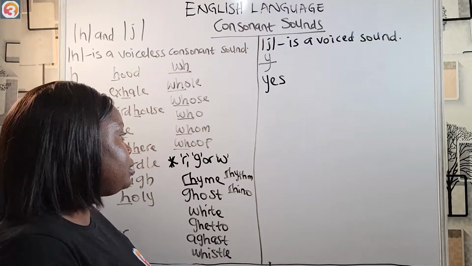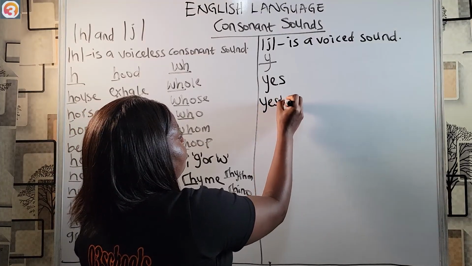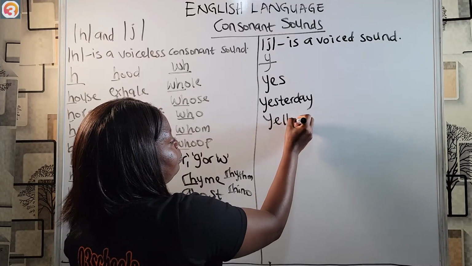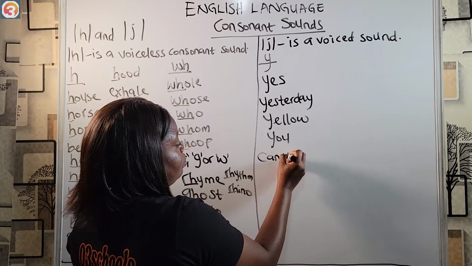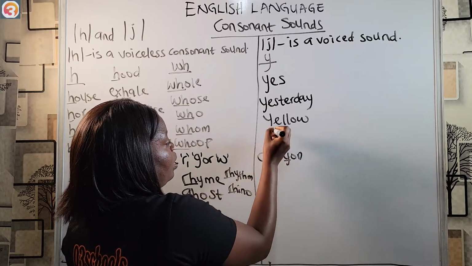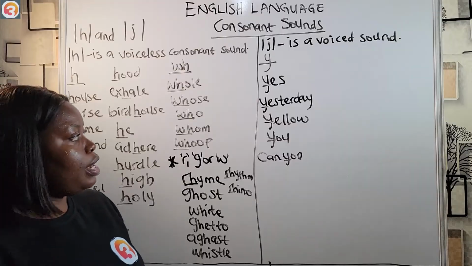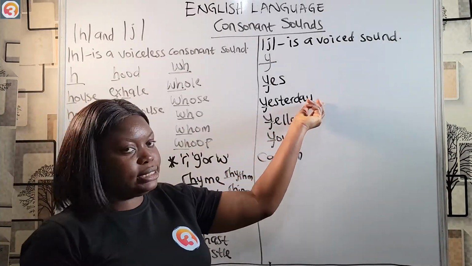So this is yes. Yesterday, yellow, you, canyon. So when Y is not acting as a consonant sound in words, if you check the end here now, this Y joins this A to produce a vowel sound.